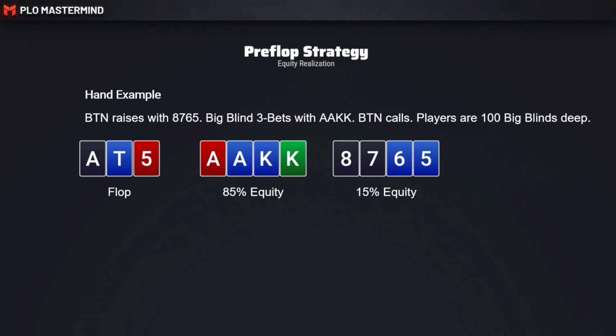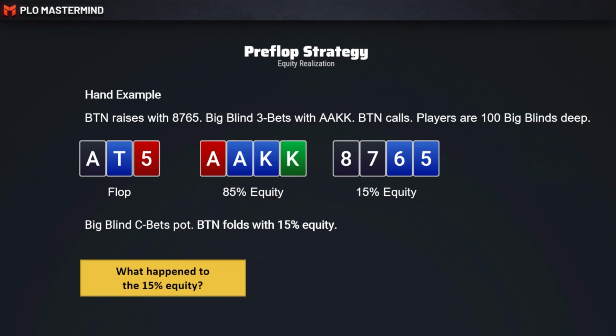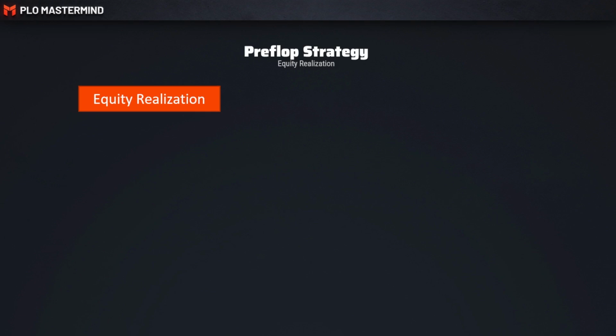So according to the pot share principle and the raw equity example from the prior slide, the 8-7-6-5 is supposed to win at this point 15% of the pot, assuming both players see a showdown. However, this is what happens. The big blind c-bets pot and the button folds with bottom pair and 15% equity. So what happened now to those 15% equity from the 8-7-6-5 hand? And this is where the concept of equity realization comes into play.